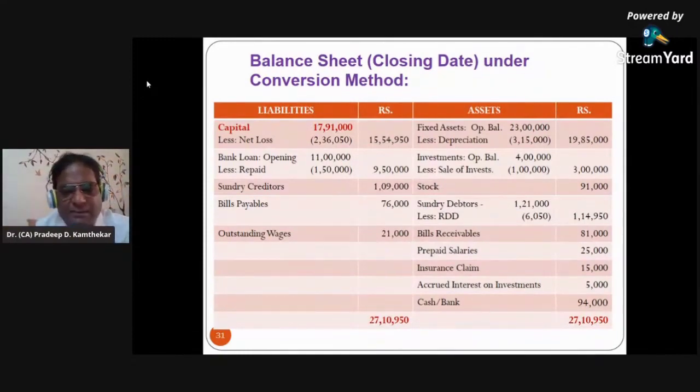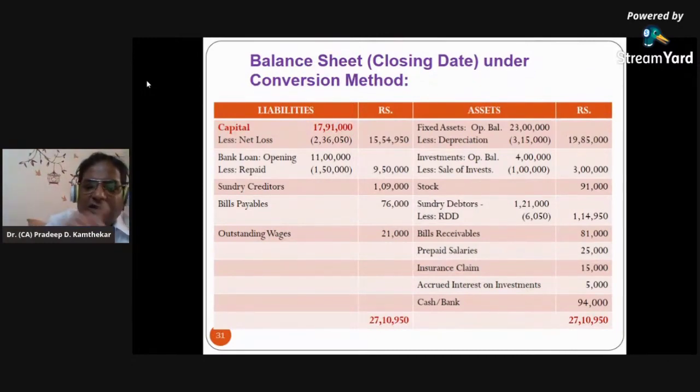Now coming to the asset side, fixed assets opening balance. This fixed asset opening balance obviously is from the opening balance sheet on the asset side, if readymade given in the problem. Suppose it is not given, then it comes from the statement of affairs which we prepare. This depreciation which we minus is the second effect of the depreciation given on the profit and loss account debit side. So on the profit and loss account debit side is depreciation on fixed assets. For the second effect, now credit is to be given, and this is the credit. Less from the asset side means credit. That is how this depreciation is subtracted.